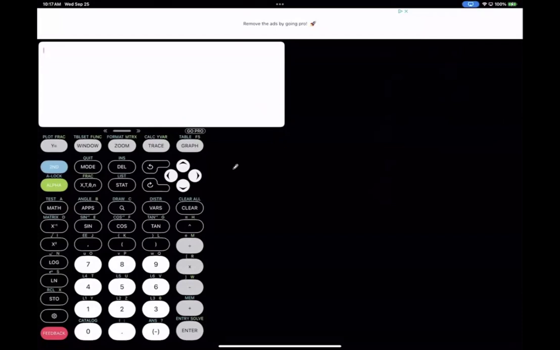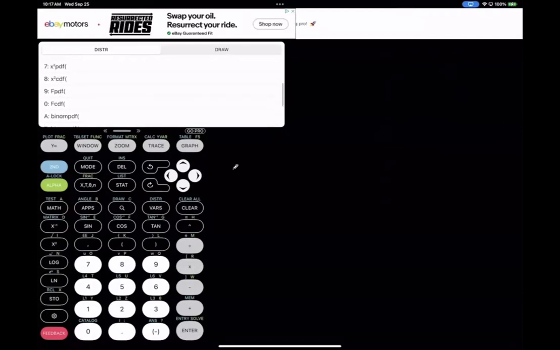So first of all, click on second, and then click on VARs and go down and find binomial PDF. You need to enter these one by one: N, comma, P, comma, X. N is the number of people in the trial.